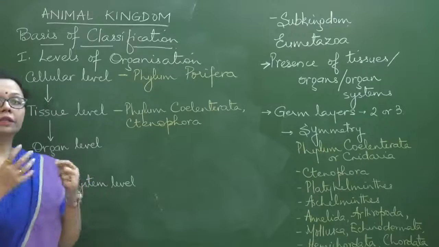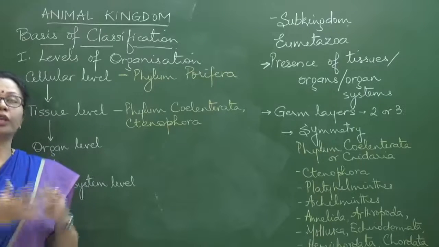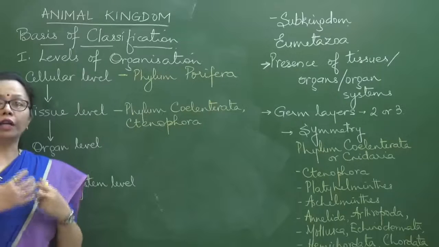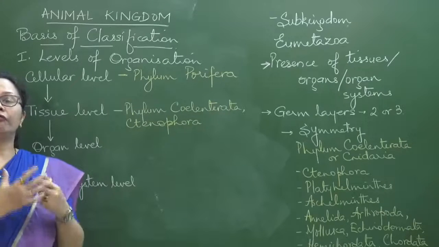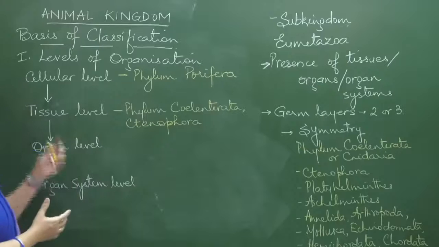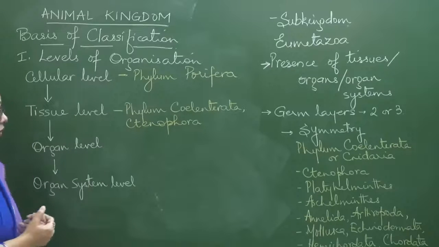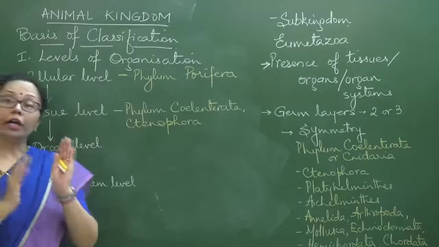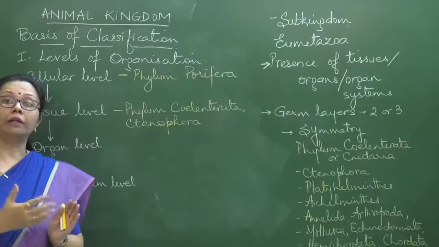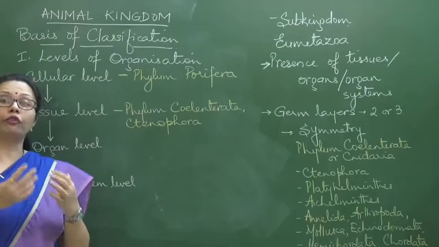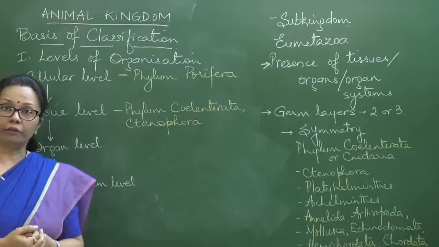So when the cells having the same origin group together so that they can carry out a particular function, they form a tissue, and this way the tissue level has been achieved. Now if we go further, at the organ level, if you talk about the stomach, it is an organ, right?